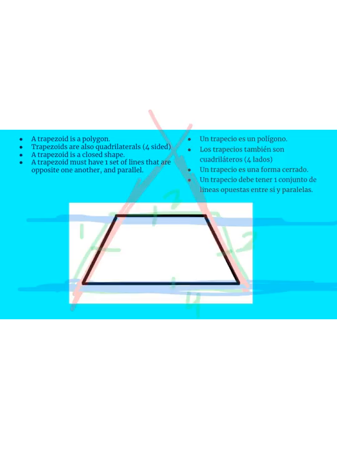So to be a trapezoid, I just have to have one set of lines that are opposite one another and parallel. And I definitely have that right here and here. That's my set of lines that are parallel, and that's what makes this a trapezoid.